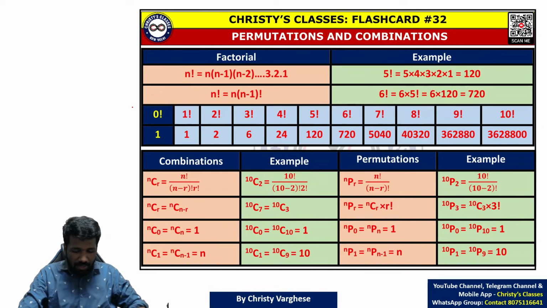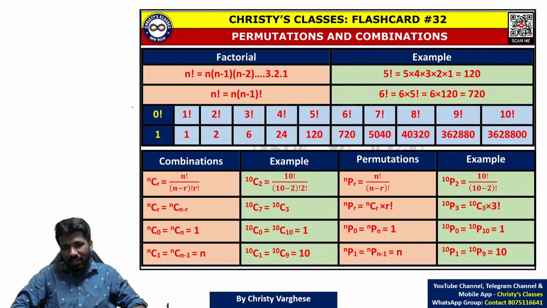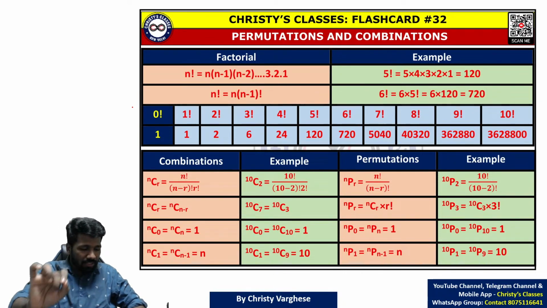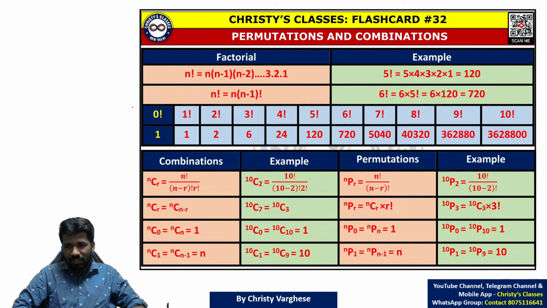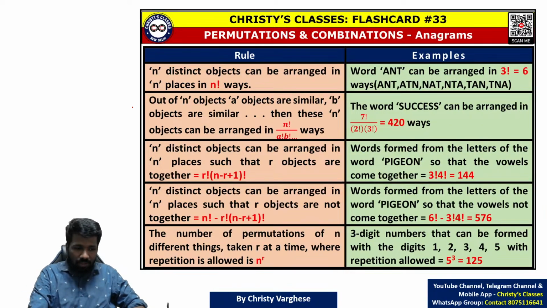Because this permutation combination you're learning in 11th standard or 12th standard. Some of you were not having math as your subject in 11th or 12th, then definitely that is a little tricky. But still, even if you don't know any base of permutation combination, I will just give you what are the most important things that you should know from this chapter so that you can do questions from this chapter easily. Even if you don't learn all concepts, it is okay.